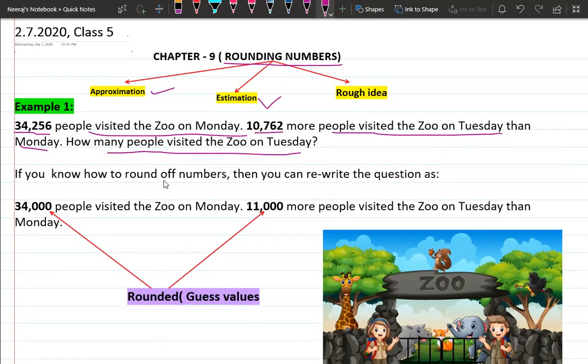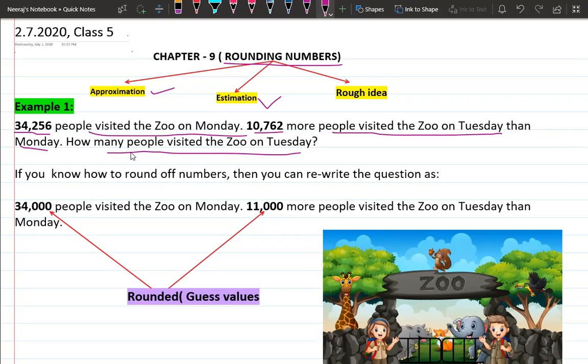Yes, if you know how to round the numbers, we can rewrite the question by rounding the numbers. If I ask you on Wednesday how many people visited on Monday and how many on Tuesday, we cannot remember these numbers. It is not possible for us to remember all of them. So we can give a rough idea that approximately this many people visited on Monday and approximately this many on Tuesday.